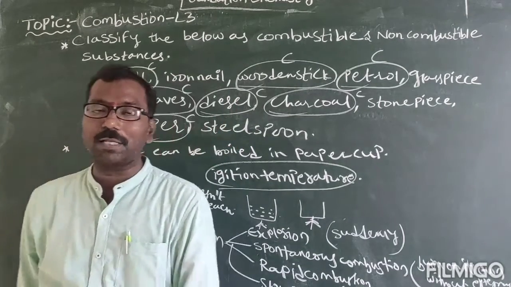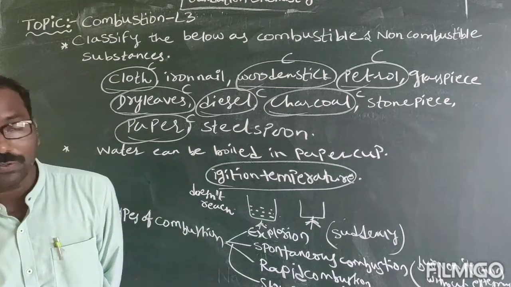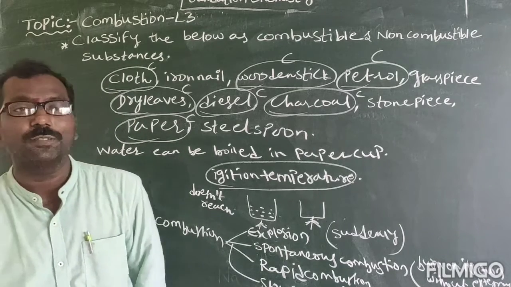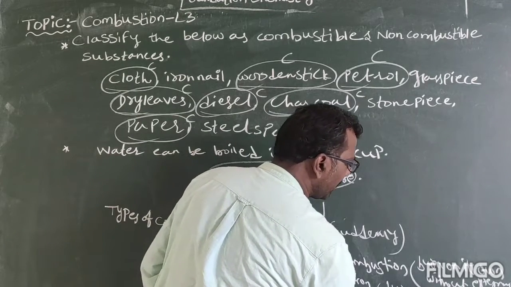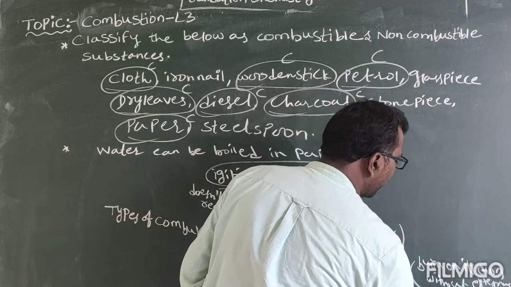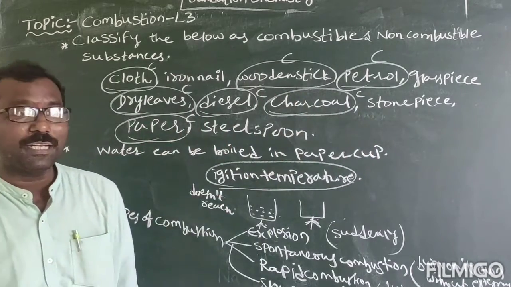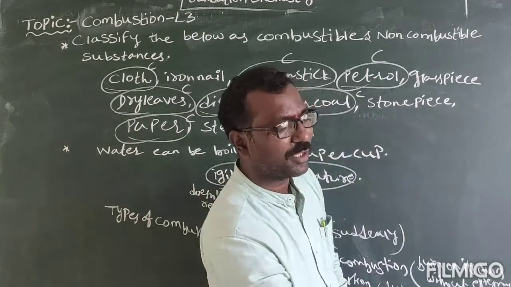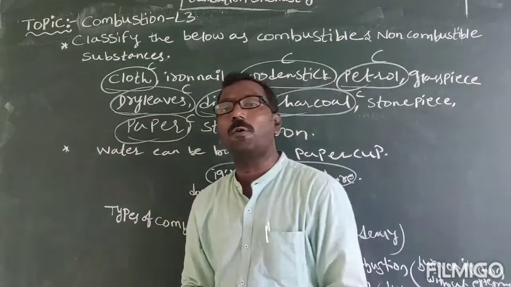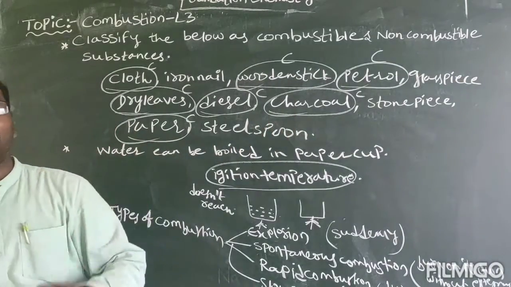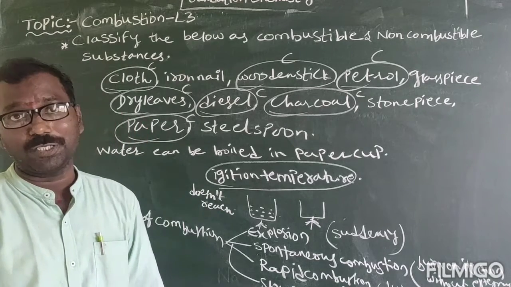When a combustible substance burns at a rapid rate, producing a large amount of heat and light. Just with one matchstick you can light the LPG knob. So what will happen? A large amount of heat and light immediately comes. That is called rapid combustion.